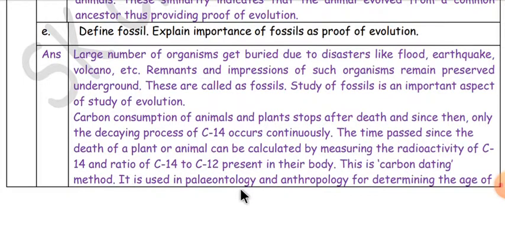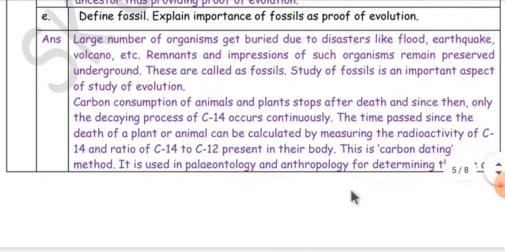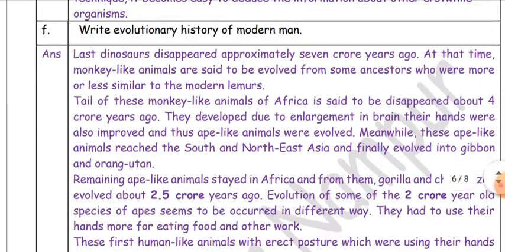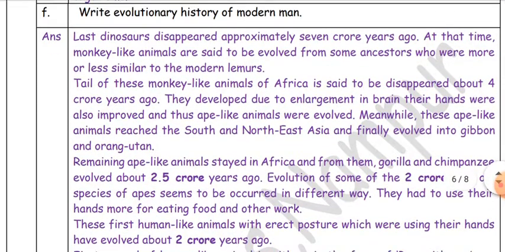It is used in paleontology and anthropology for determining the age of human fossils and manuscripts. Once the age of fossils has been determined by such technique, it becomes easy to deduce information about other erstwhile organisms.